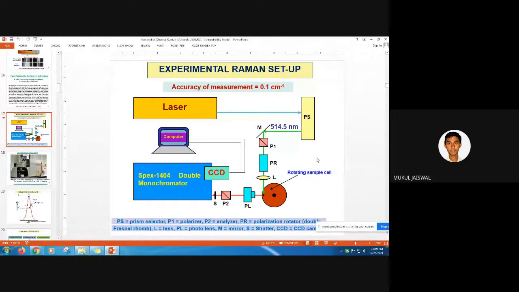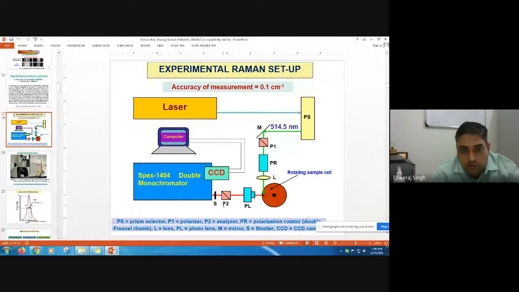Okay, sir, I know that. And after we use polarizer P1, the light gets polarized. Then we are using a polarization rotator. Then I think in some way we have lost the polarization we got from P1. If you rotate the plane of polarization, then why are we using this PR?